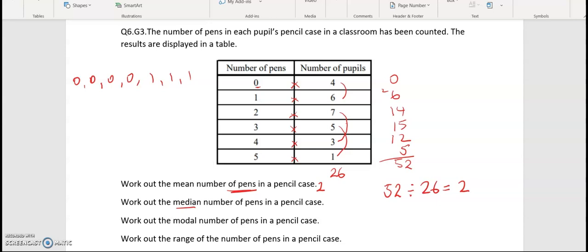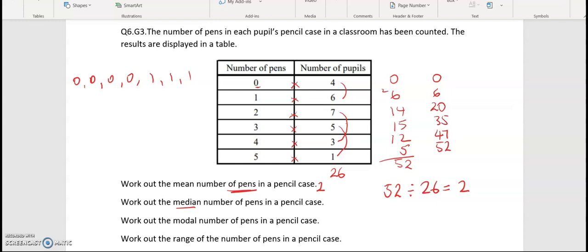Now what I'm going to do is add on the next number to the previous one. So I'll start with 0, and we're going to add then 6 to it, then add 14, so that makes it 20, and to the 20 I'm going to add the 15, so that makes it 35, add 12, so that makes it 47, and then we come to 52 cumulative.